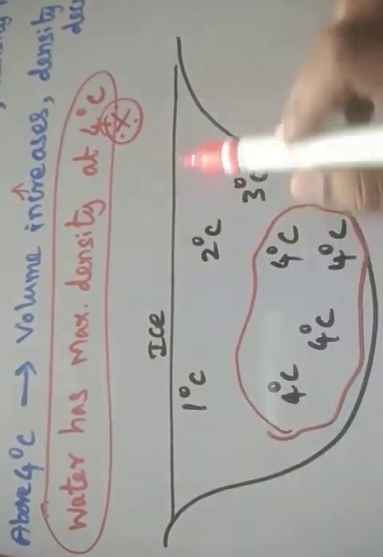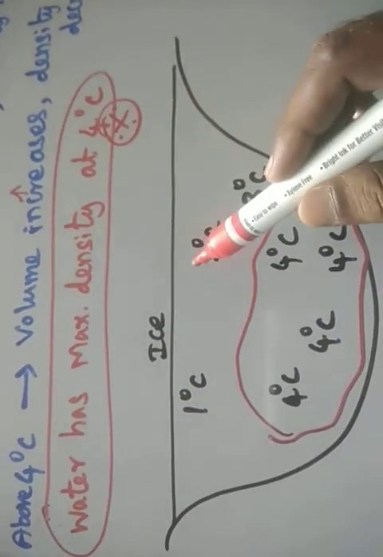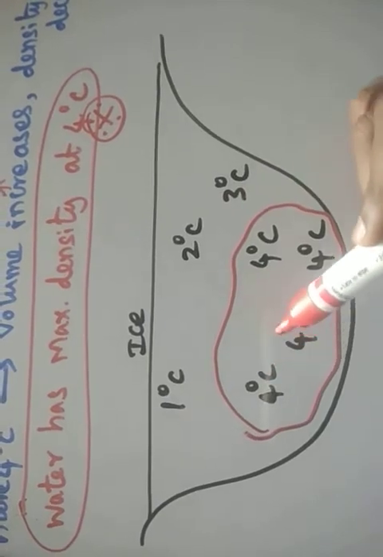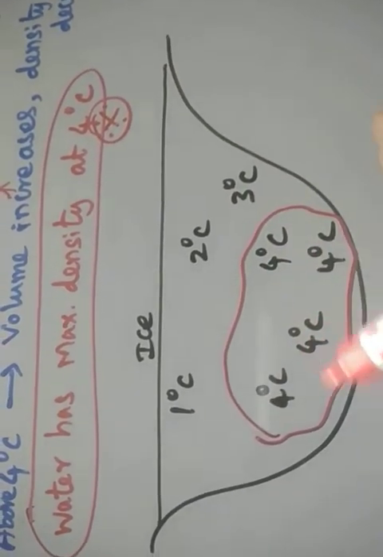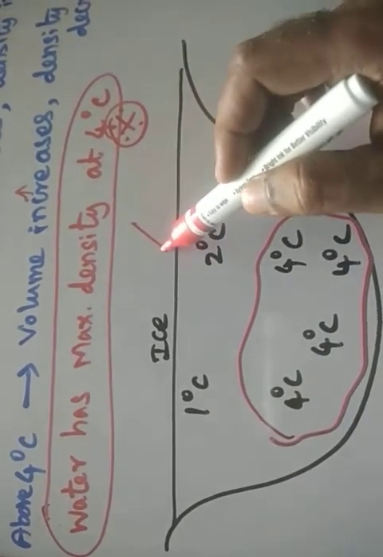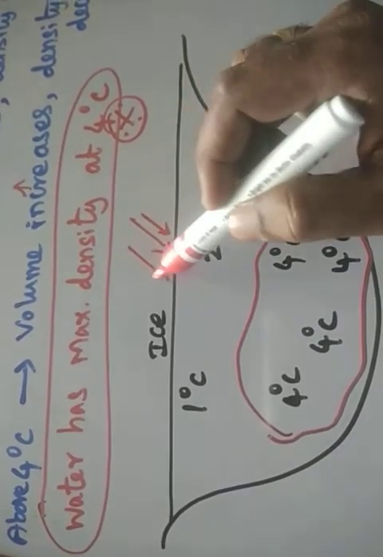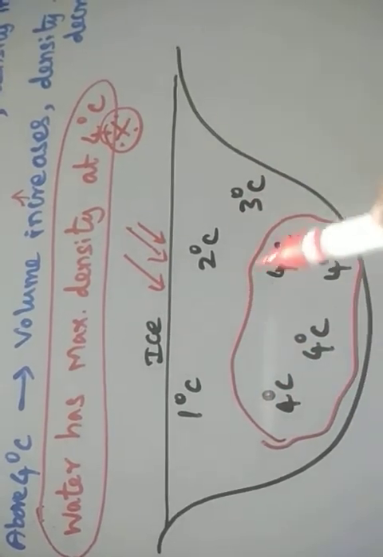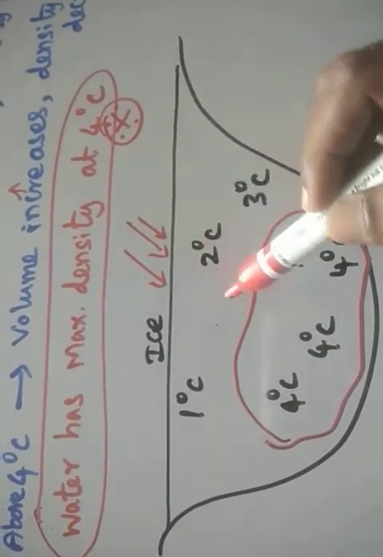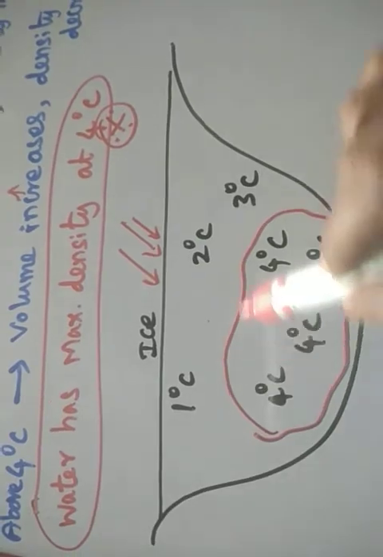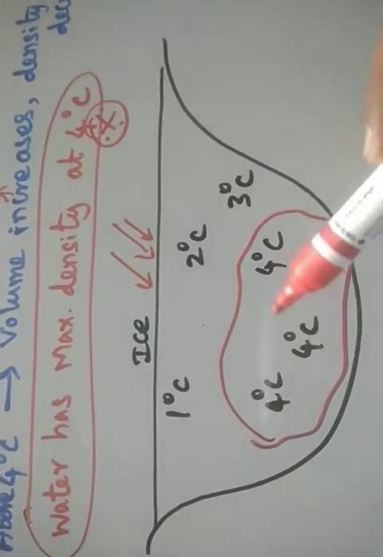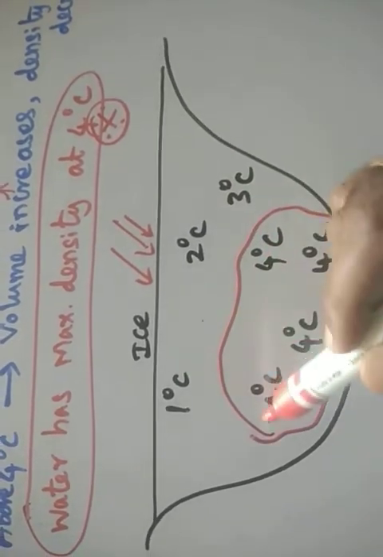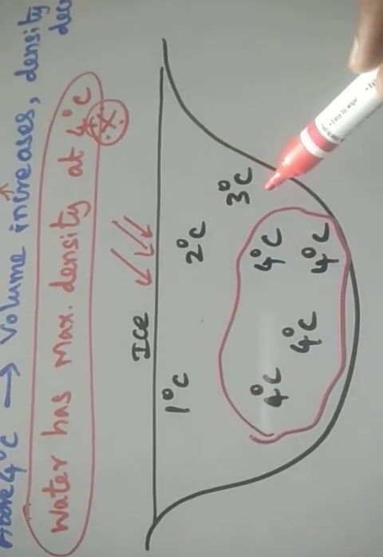So whenever freezing takes place only at the top surface, then what will happen? The freezing does not happen at the bottom of the lake because the density is maximum at this position. When the cold air falls on the upper surface of the water, the temperature decreases. But at the bottom, this cold air is not able to come inside. Hence, the temperature is maintained here because the density is maximum. So the fish and other animals move freely at the bottom of the lake.